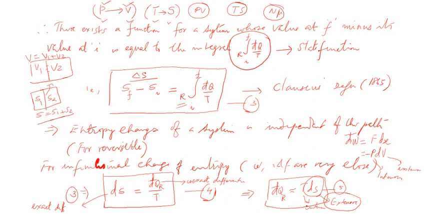I don't know whether you remember when I introduced the syllabus or learning objective of this module, I told you about TS diagrams, known as temperature-entropy diagrams. So far we studied indicator diagrams, otherwise known as PV diagrams.